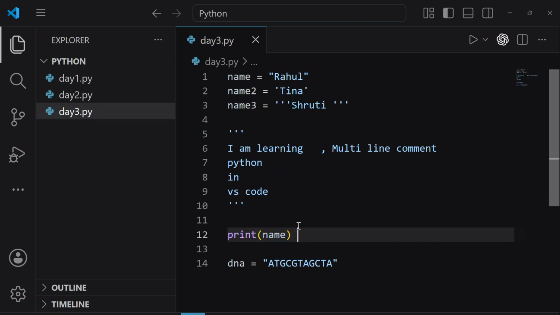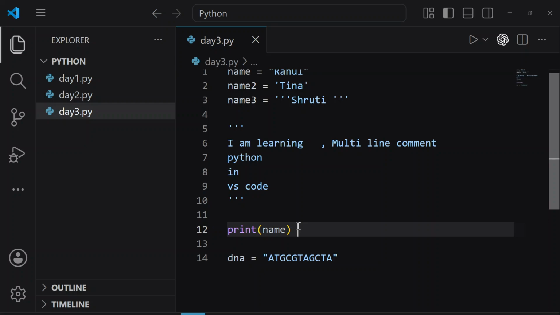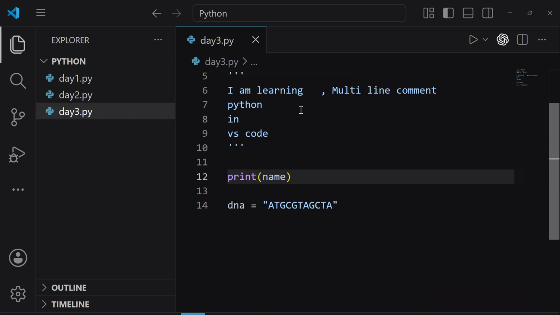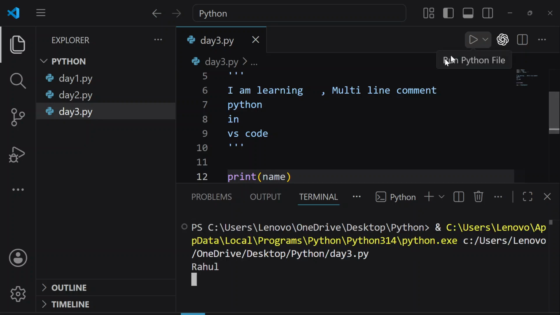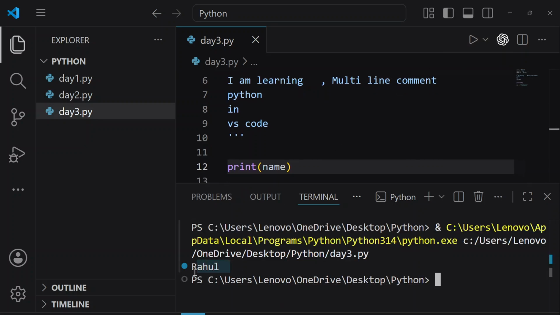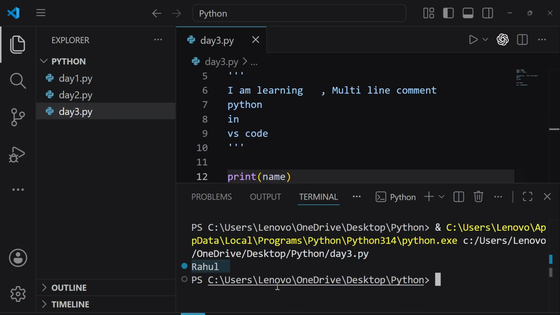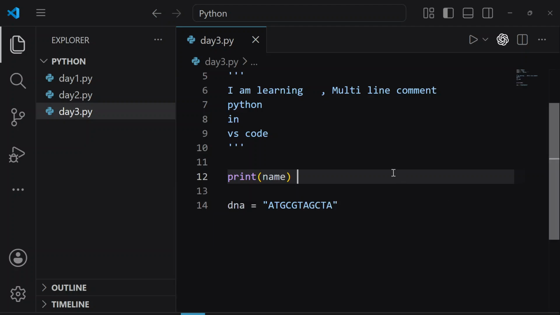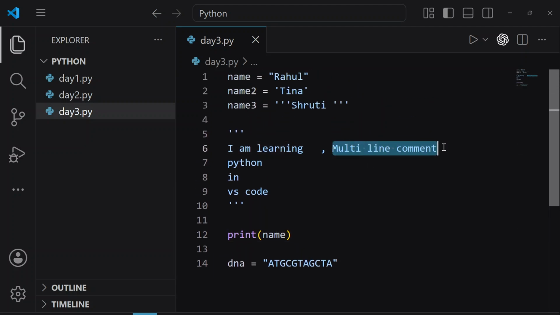So here we should not see any error in the terminal because this is a multi-line comment. Let's run this program. Here we are seeing the value of this variable, Rahul, and we did not see any error in our terminal. Okay, so are we clear about multi-line comment and single line comment? You can make a single line comment using hashtag and you can make a multi-line comment using these triple quotes.